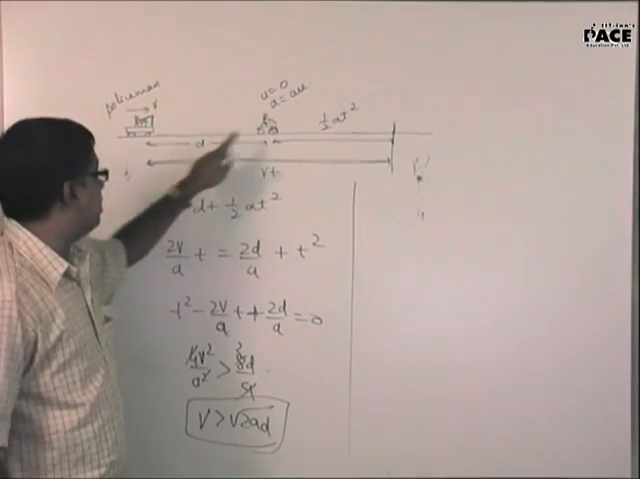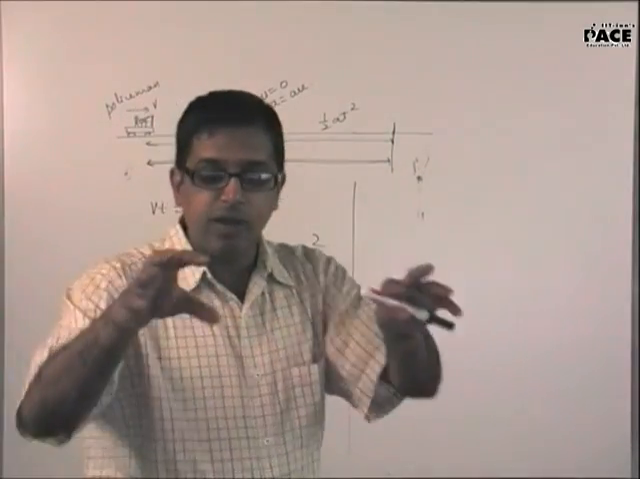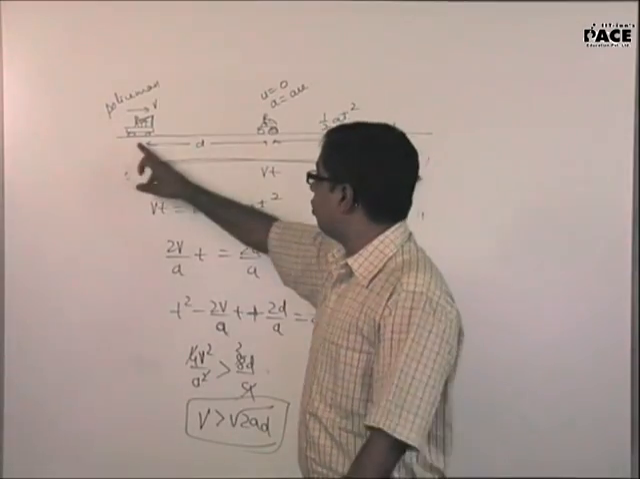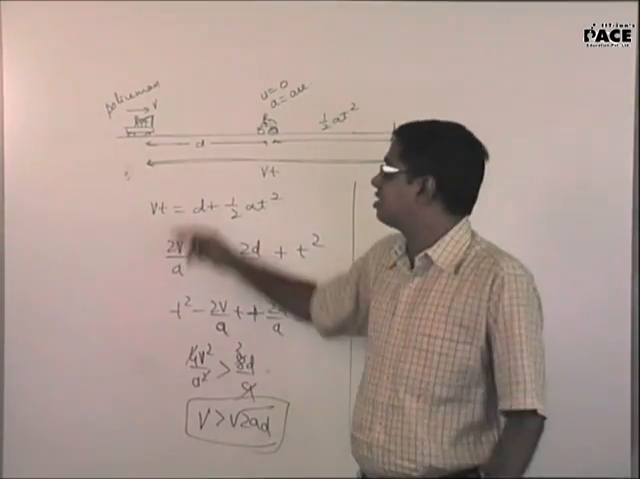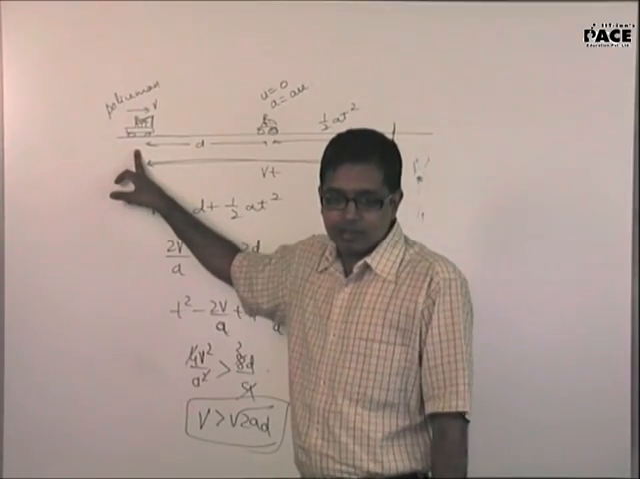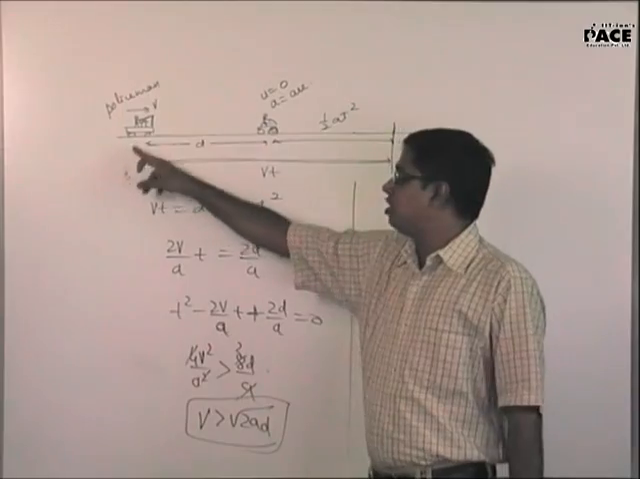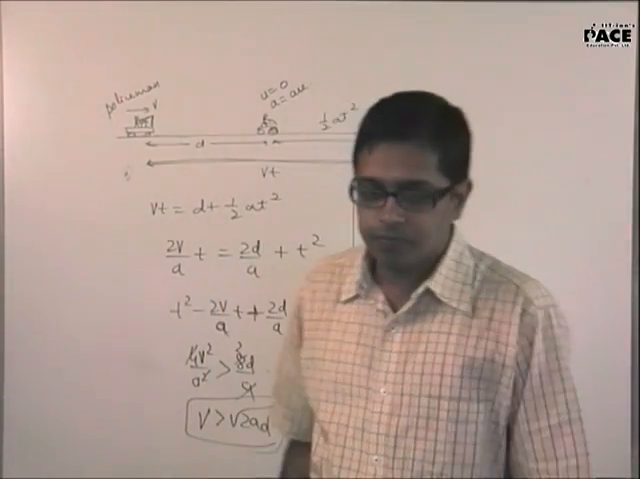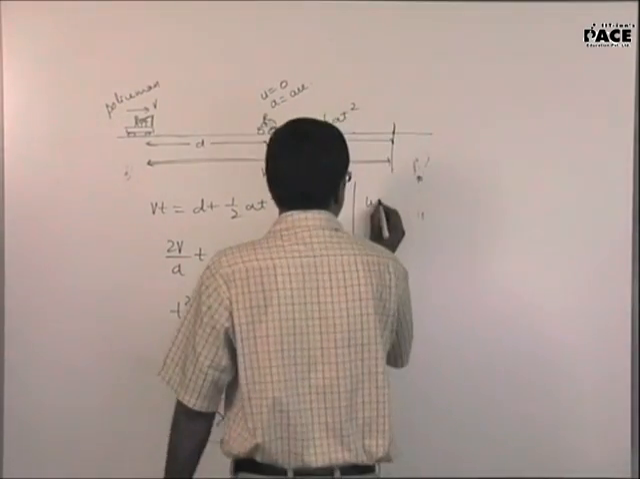And it will feel that the policeman moved a distance of how much? d. Because the ant will feel that the thief is at rest. So describing the motion of the policeman with respect to the thief implies you are keeping the thief at rest and describing the motion of the policeman. Implies if the policeman should catch the thief, the policeman should travel a distance of d. Is that statement clear to all? Yes, sir. Now, I will solve the problem with respect to the thief.